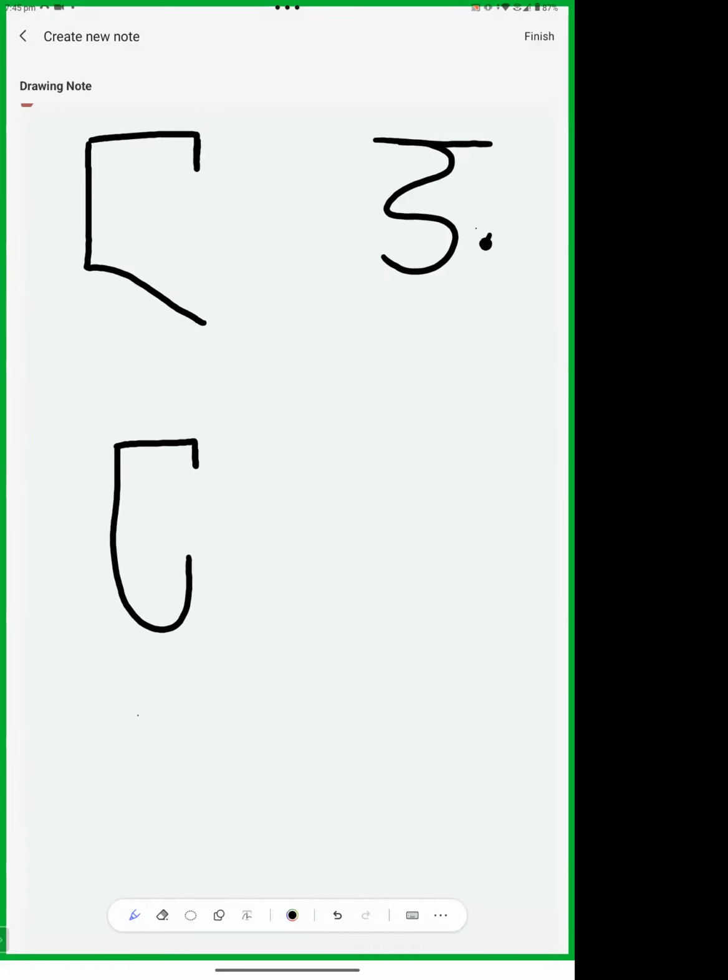So the first one is nga and ta. This is nga. In Devanagari, it's this one, the last letter of the first line. And then we found ta. Okay, and this is ra.